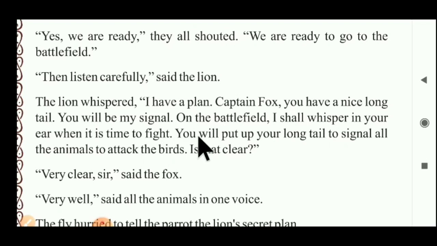You will put up your long tail to signal all the animals to attack the birds. Is that clear?